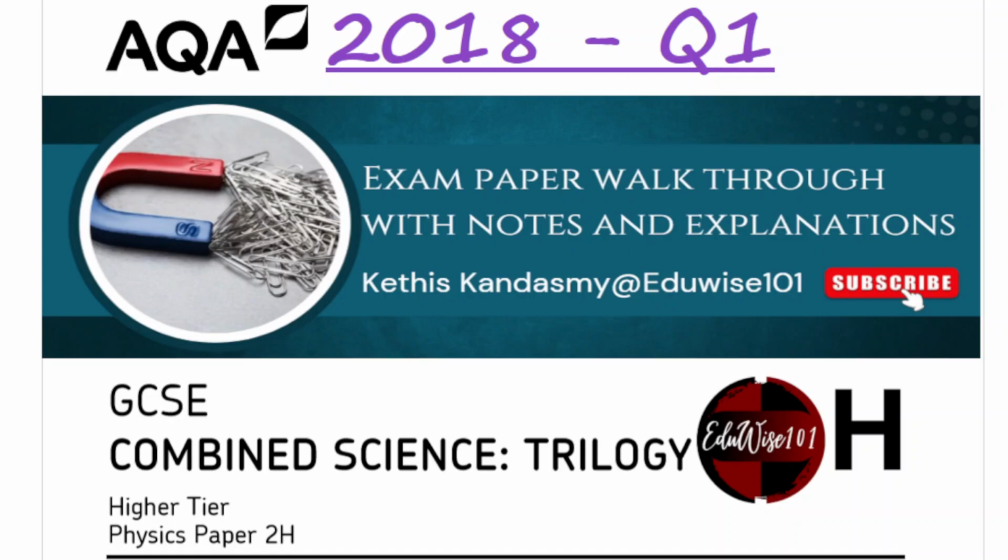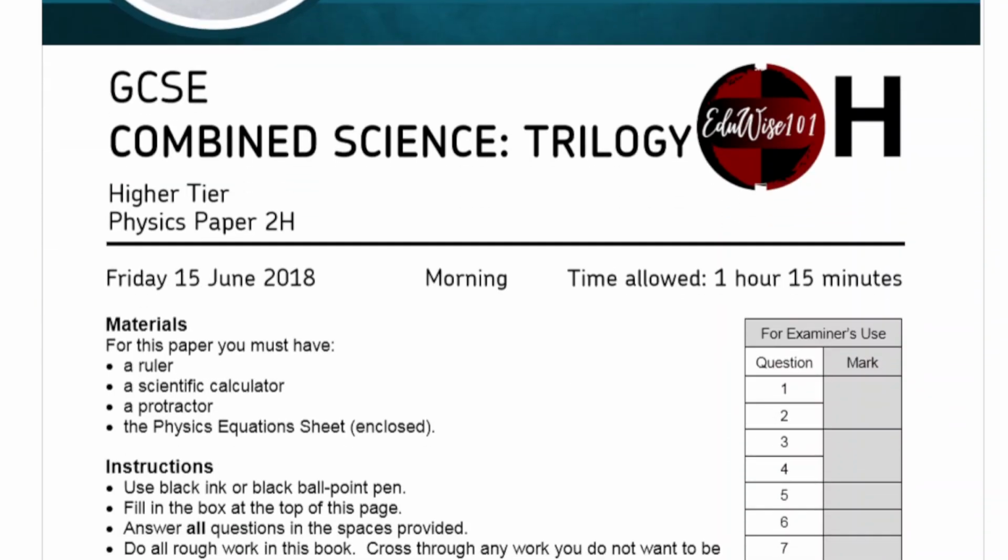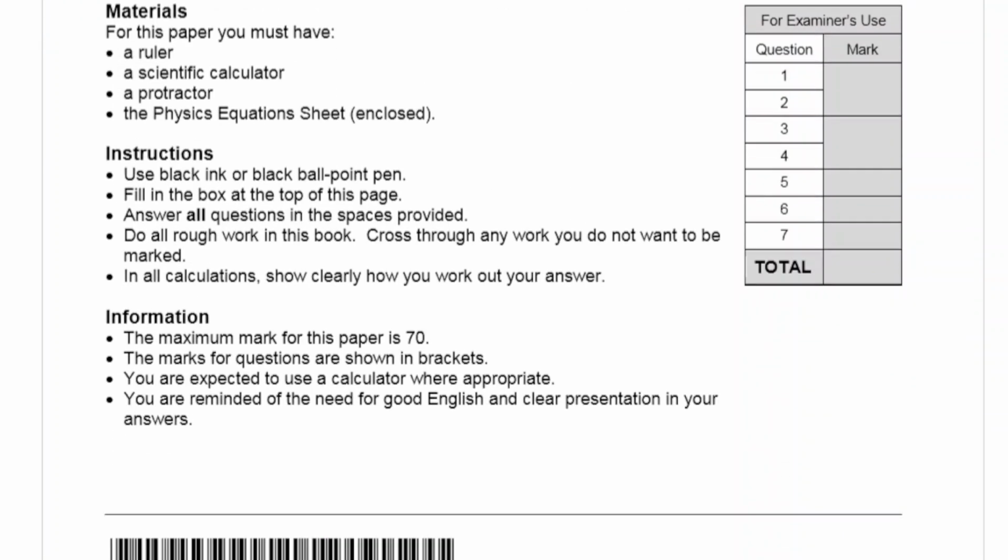In this video, I'm going to go through the AQA Combined Science Physics Paper 2 Higher Tier from 2018. This paper is 1 hour 15 minutes long and it's tested on 4 main topics: energy, electricity, atomic structure and particle model. This paper has 7 questions in total and it's out of 70 marks. Let's have a look at question number 1.